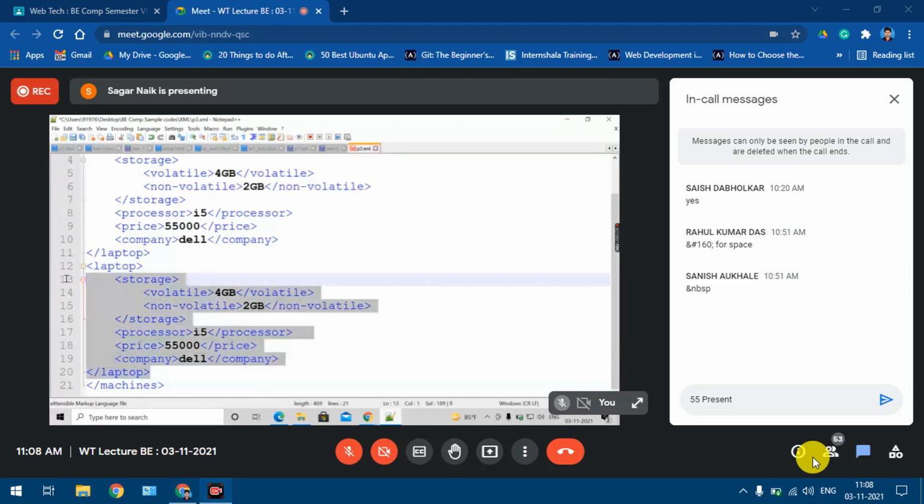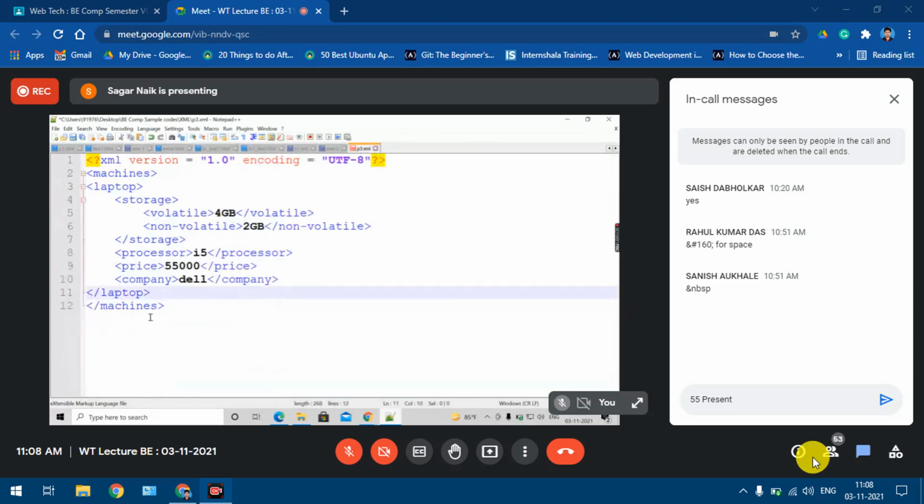Okay, before going to this, let me just take a simple example. Now look at this XML file. This is my simple XML file, XML prologue. Machines is my root element. Yes or no? And inside the machines, I am having laptop as the element. If you analyze the laptop element, it is having storage element, processor element, price element, and company element.